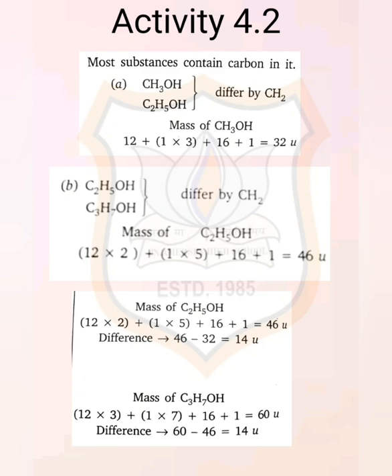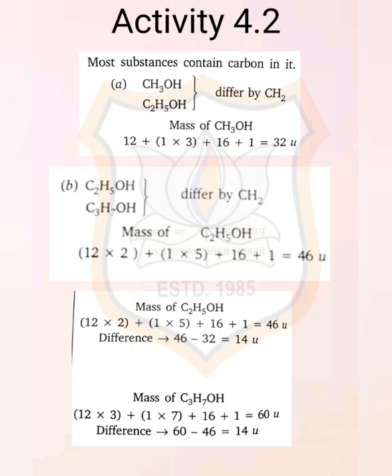It gives 32 units. Now the mass of C2H5OH, that is ethanol: the mass for carbon will be 12 into 2 because 2 carbons are there, plus hydrogen 1 into 5, that is 5, plus oxygen 16 plus hydrogen 1. It means 24 plus 5 plus 16 plus 1. It gives 46 units. And the difference, C2H5OH minus CH3OH, will be 46 minus 32. It gives 14 units.